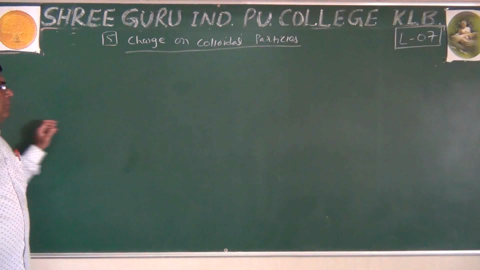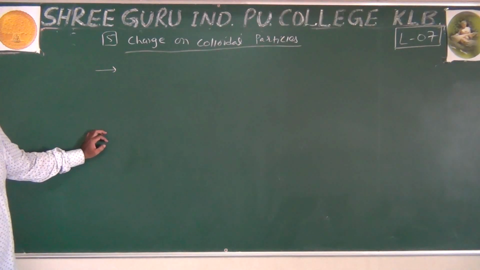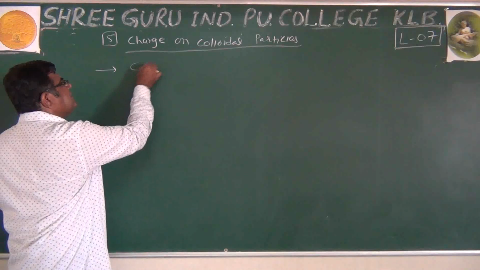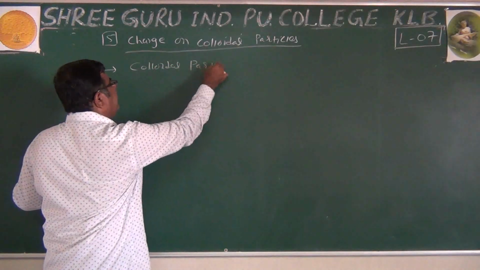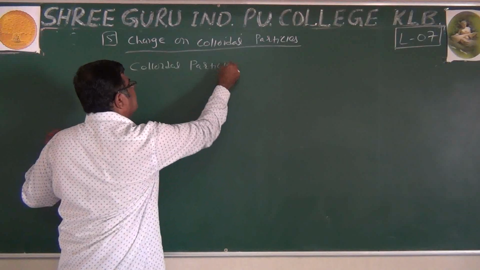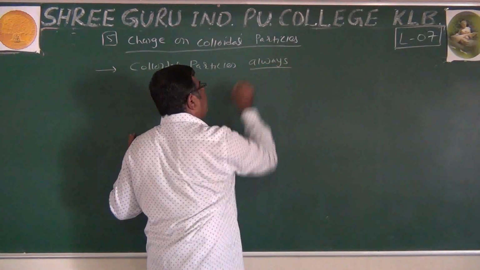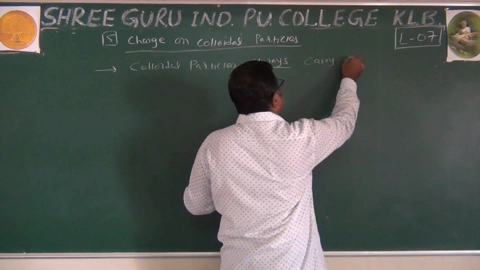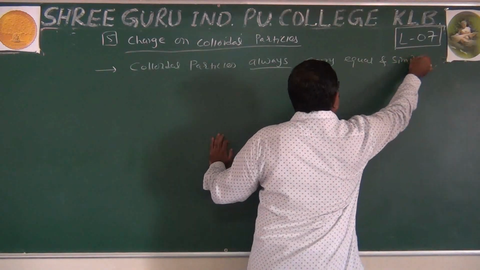Now 3-4 points are very important here. First point: colloidal particles, this dispersed phase particle, always carry equal and similar charge.